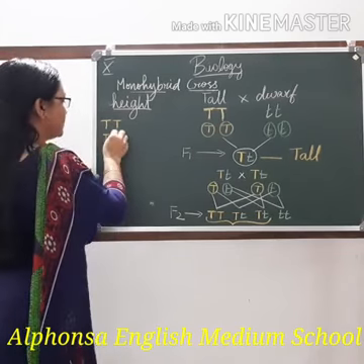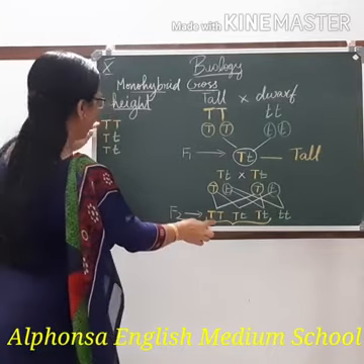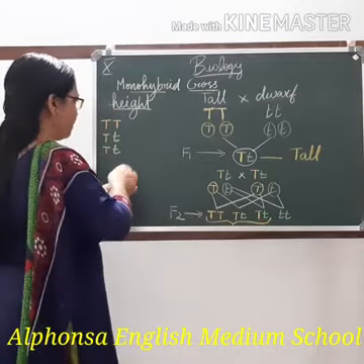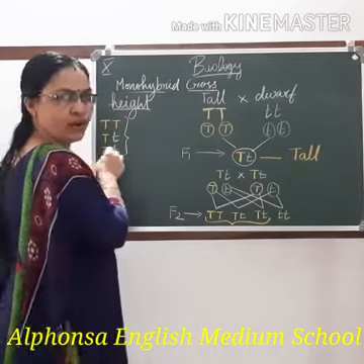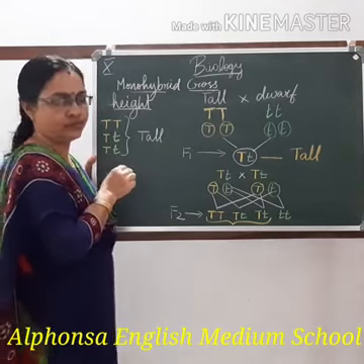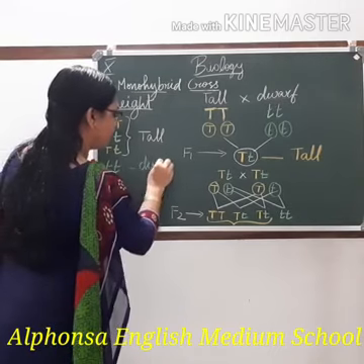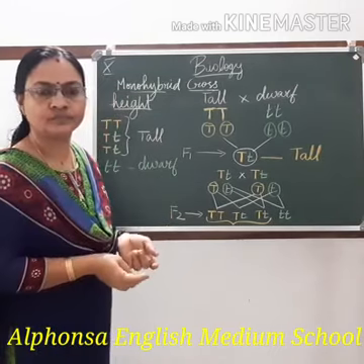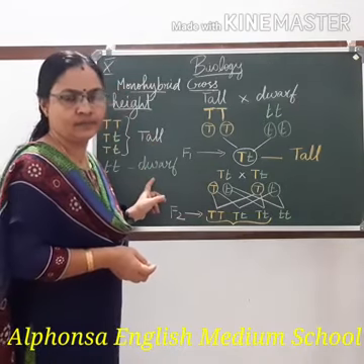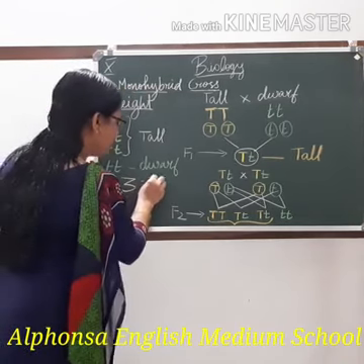Sorry, dwarfness is represented by green color. So, I write the C. So, here capital T, capital T, capital T, small t, capital T, small t. All these three plants, when you see from outside, were tall plants. Three were tall, and only one, that is small t, was dwarf. Is it clear? So in the F2 generation, both the parental characters were seen, and the plants were produced in the ratio 3:1.